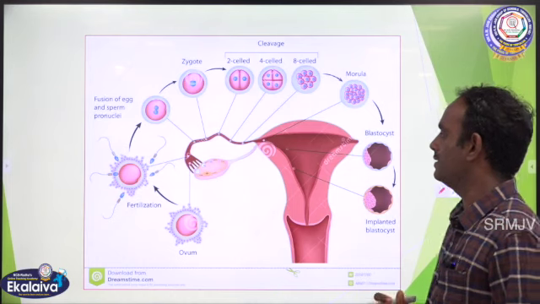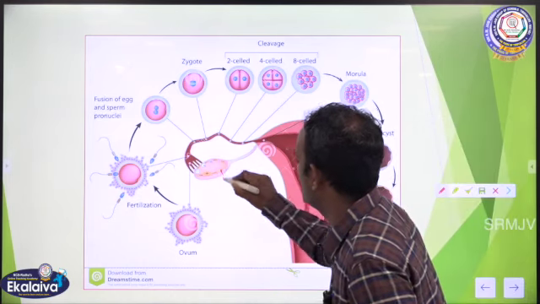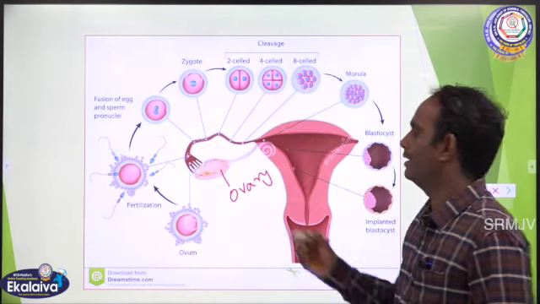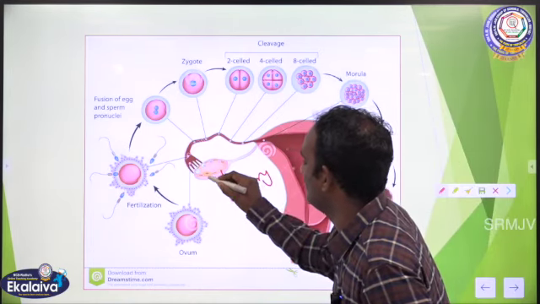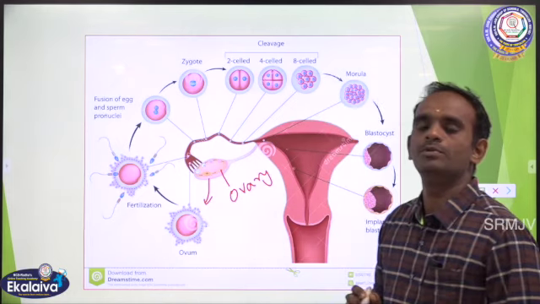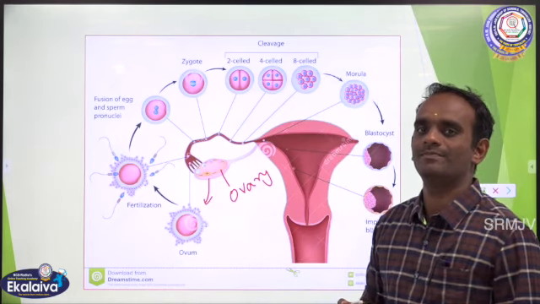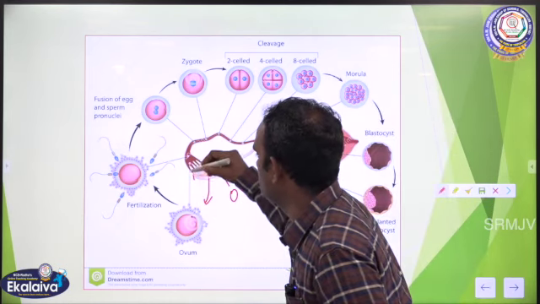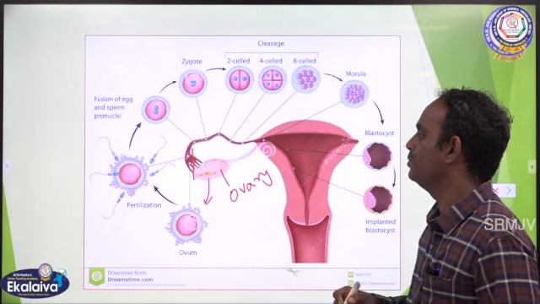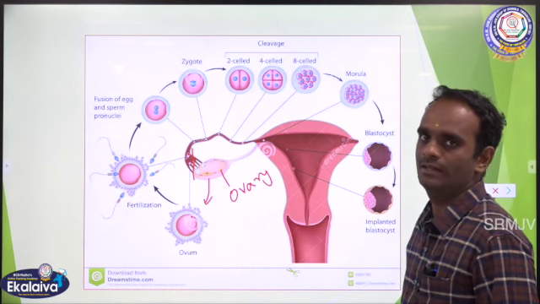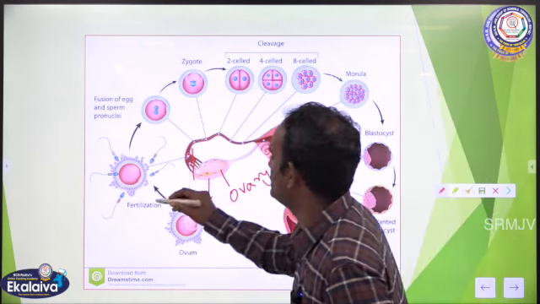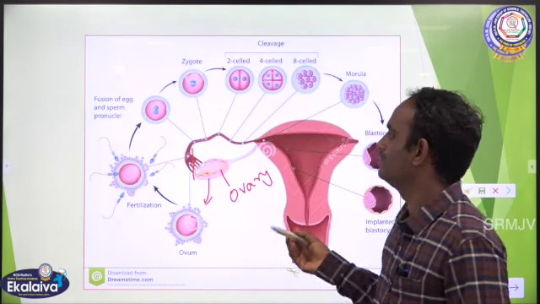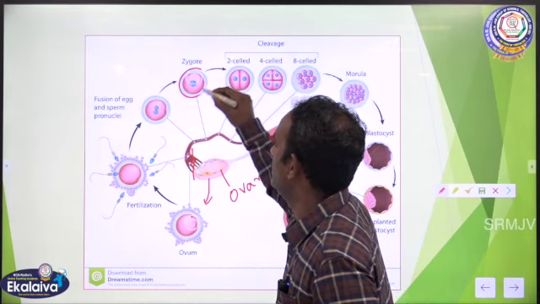See the picture here, children. This is the ovary. Here the mature ovum is released. The mature ovum is also called the egg. This released ovum enters the fallopian tube or oviduct. Here the male sperm enters the egg to form a zygote.